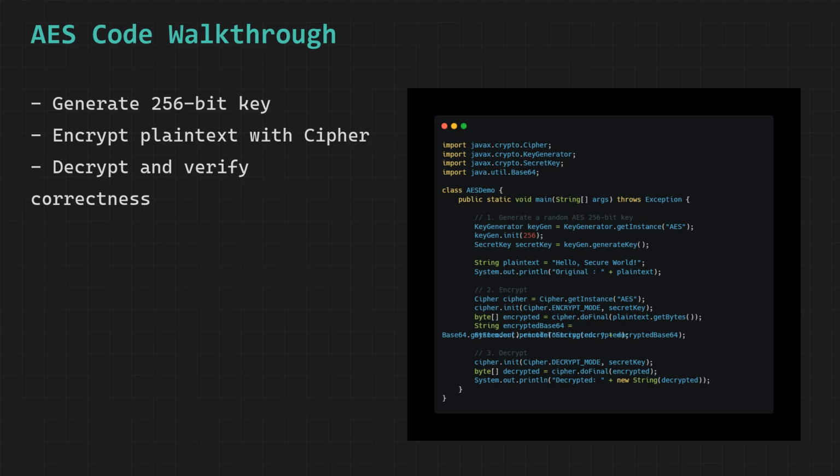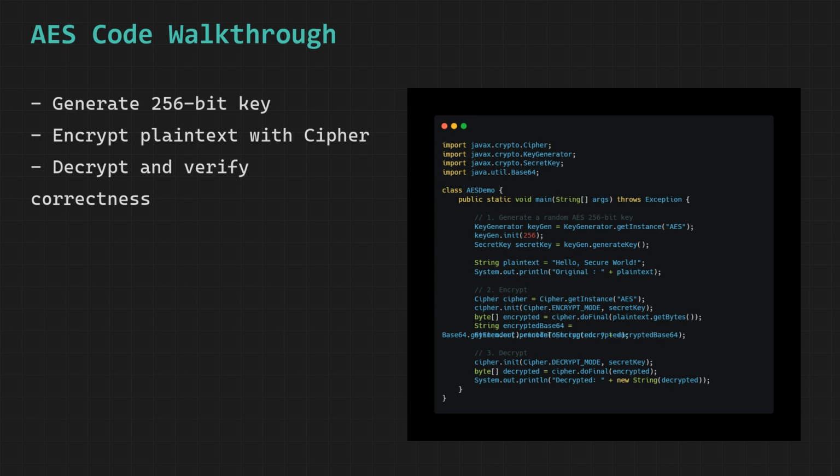Base64 encoding solves this problem elegantly by mapping every possible byte value to one of 64 printable ASCII characters, producing a longer but completely safe and universally displayable and storable string representation of the encrypted data that can be transmitted and stored anywhere that plain text is accepted without any risk of corruption or misinterpretation.